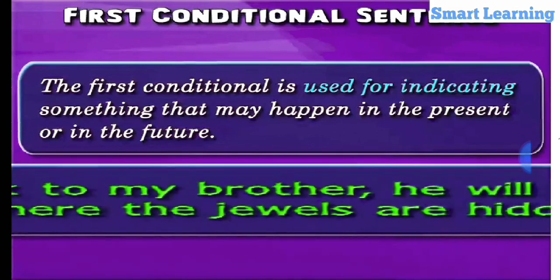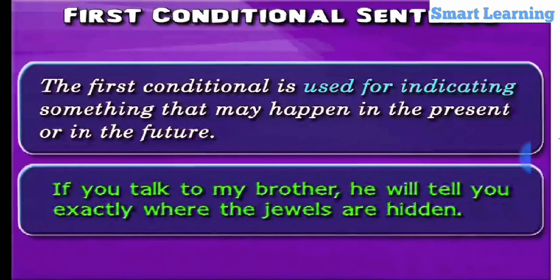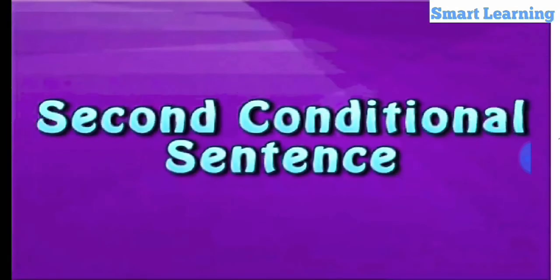If you talk to my brother, he will tell you exactly where the jewels are hidden. Here, my brother knows where the jewels are hidden, and if you talk to him, he will tell you about the jewels. So, this sentence is a first conditional sentence as it is indicating that something can happen in the present if something is done. Let us now see the next type of conditional sentence.